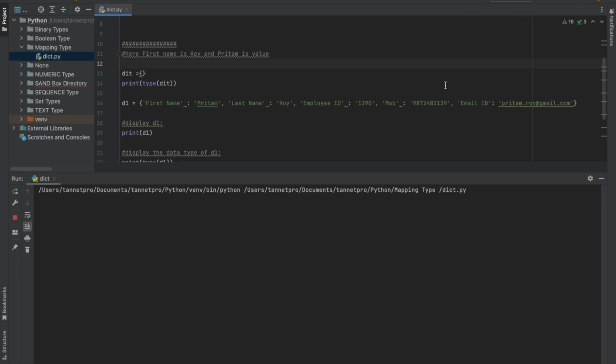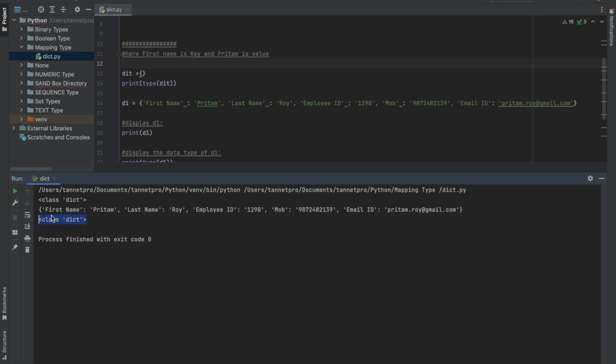So once we run this command, the whole entire thing has come up, right? The data type is the dictionary. So we are mapping one value against one key, right? Such kind of a dictionary.